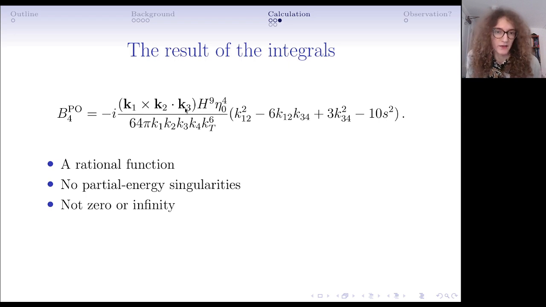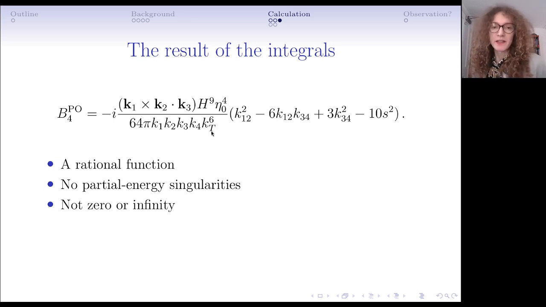This vector structure, of course, is there because it's parity-odd. This η₀ to the 4th power is because the conformally coupled fields are massive, and so at late times the correlator is decaying. This integral takes the form of a rational function. s is just the vector sum of the k1 and k2 momenta flowing into the left-hand vertex. k12 is just the scalar sum k1 plus k2, the sum of the lengths of the vectors. Similarly for k34, and k total is just k1 plus k2 plus k3 plus k4.